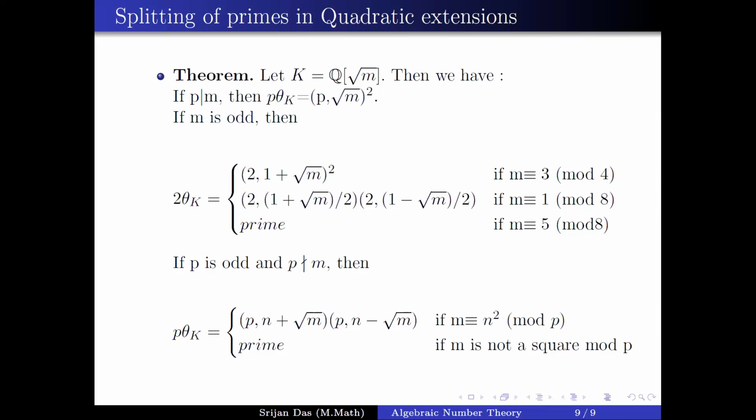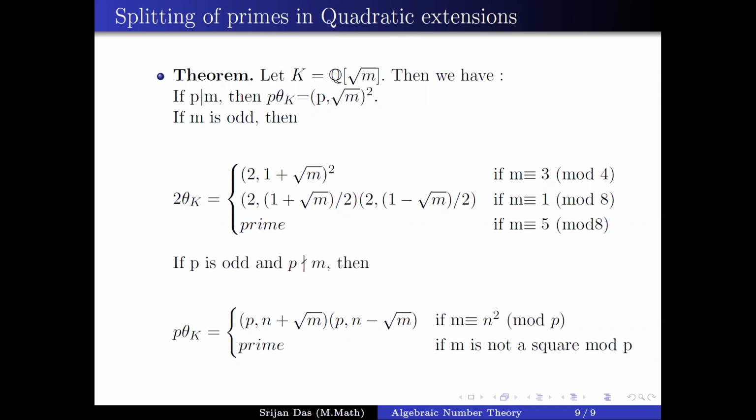If a prime is not ramified, then you now have to do some guessing. You have to guess two prime factors, multiply them, and show that 2 is contained inside the product of these two prime ideals. This is not very difficult, because for the second case, if you take (2, 1 plus root m by 2) and the other factor, you multiply them and you see that 2 will be inside there.